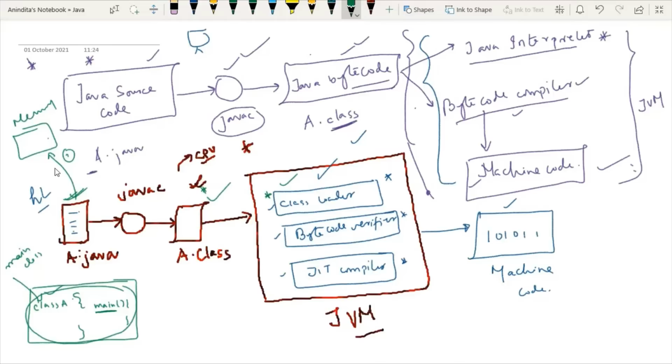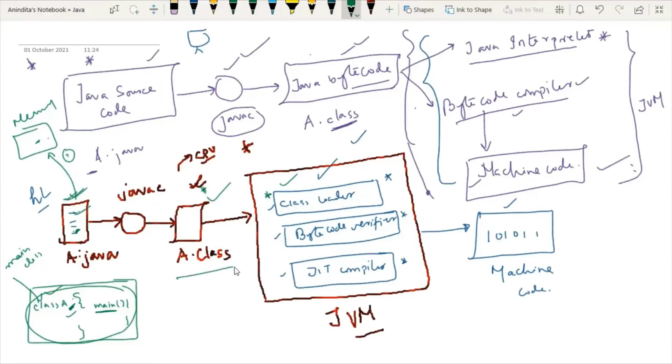So what do you have to do? We know that our source code has the main class, and the main class has the responsibility of executing all other related instructions. So if we are able to load this main class into the memory, then we will be able to execute our code.